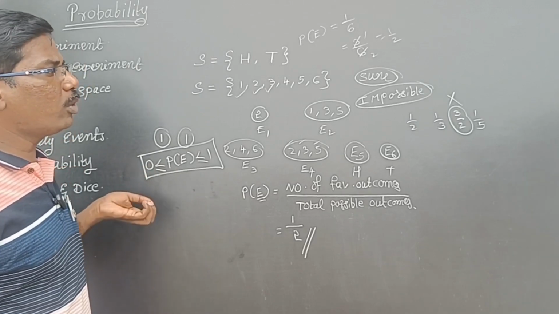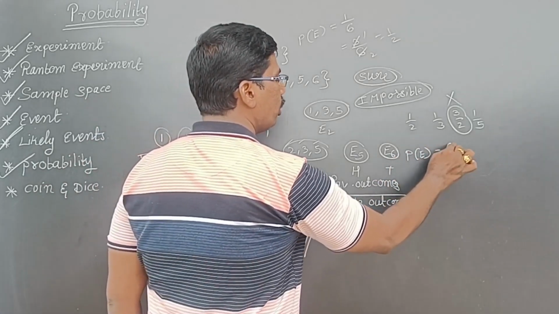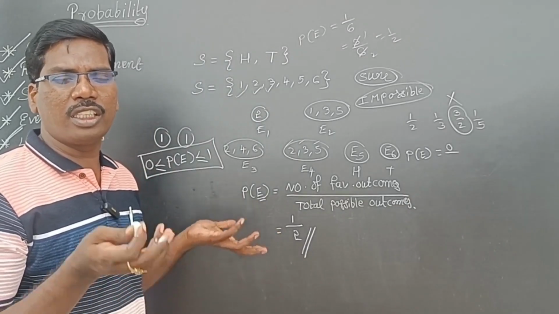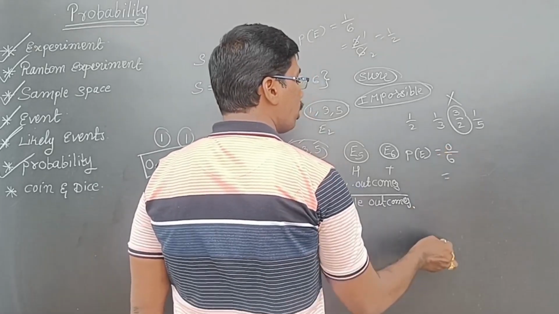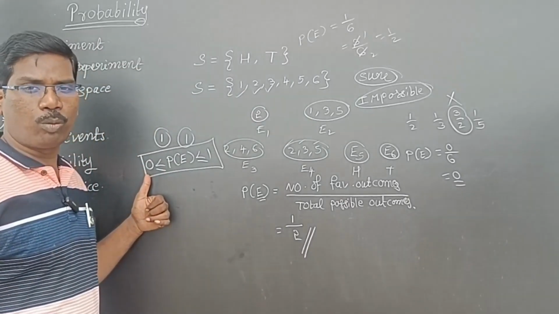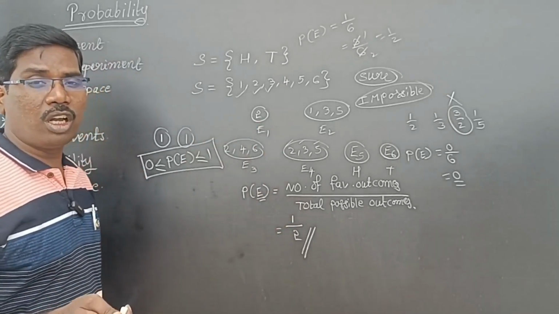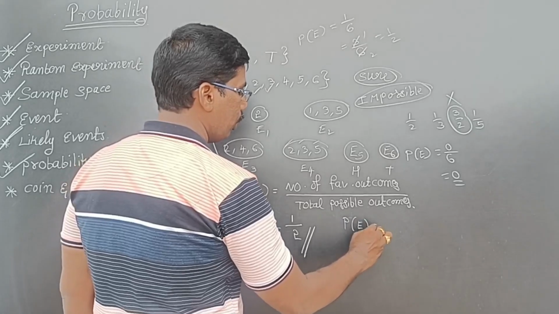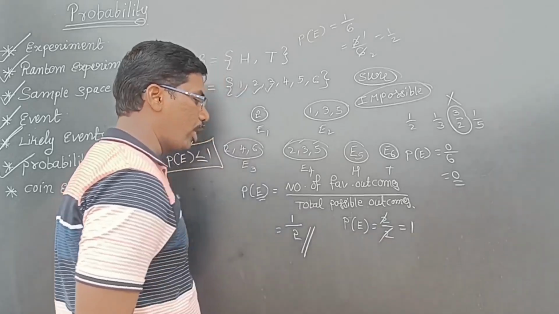For example, throwing a dice, I want to get 7. What's the favorable? There are no chances. There is no favorable for me. Getting 7 is impossible. Total possible, how many are there? 6. So 0 by anything is 0. So sometimes you will get probability 0. Sometimes you will get 1 also. Tossing a coin, I can get head or tail. 2 favorable are there, and total possible 2 are there. 2 ones are 2, so 1 will be the probability.